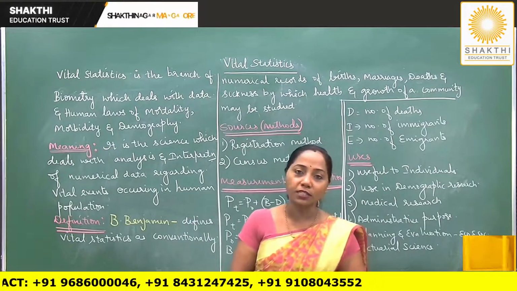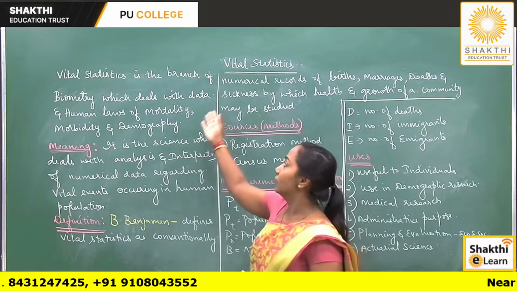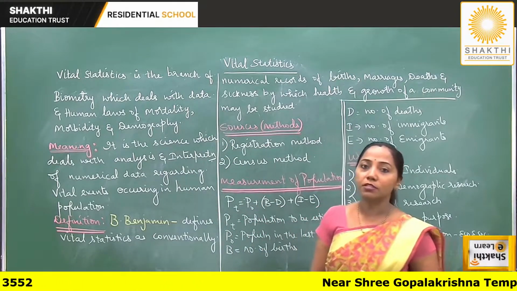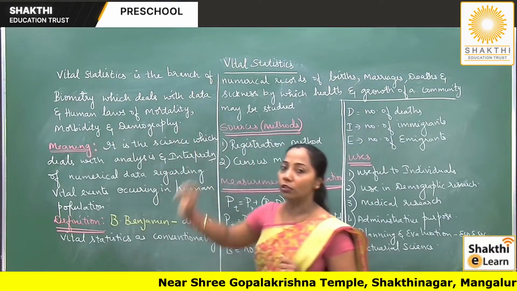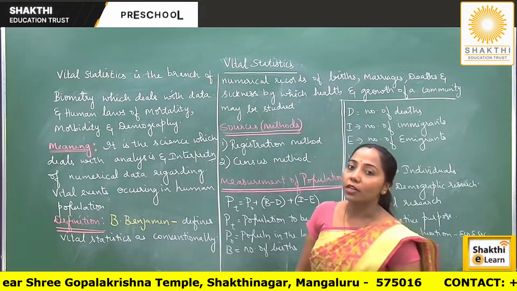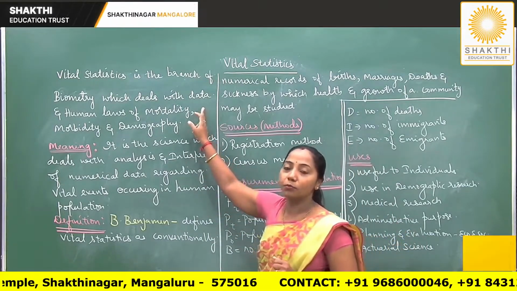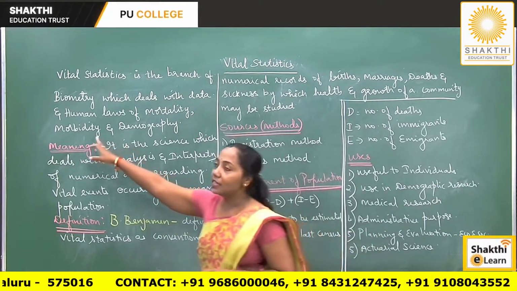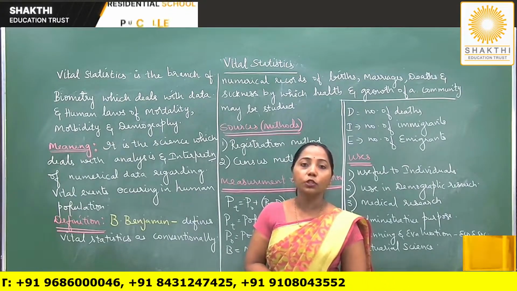So dear students, vital statistics is that branch of biometry which deals with the data and human laws of mortality, morbidity and demography. Okay, so it deals with the data regarding mortality, morbidity and demography. So what is mortality here? Mortality refers to deaths occurring in the population. Morbidity is nothing but sickness, and demography is nothing but study of the human population.